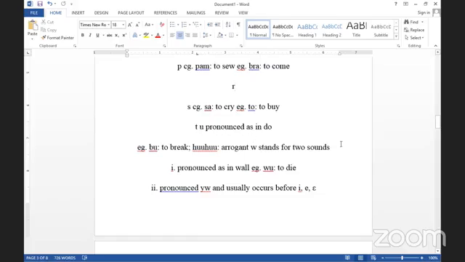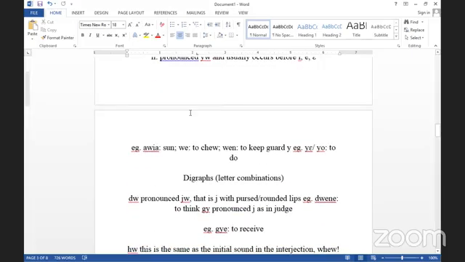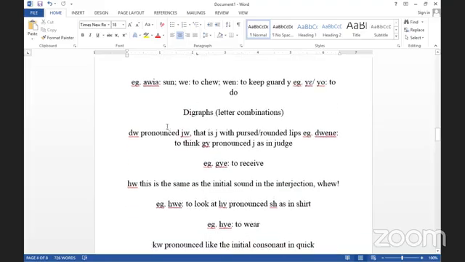W stands for two sounds. Pronounced as in war. W, woo. So we have woo. Okay, so woo means to die. And then we come to some examples of the sounds in P. You have area. Area means sun.